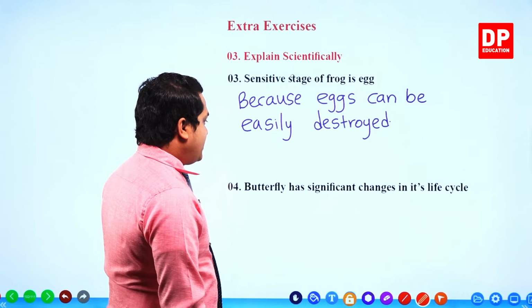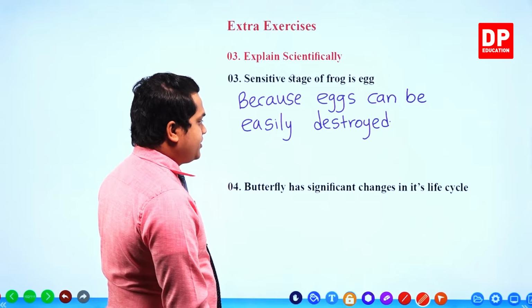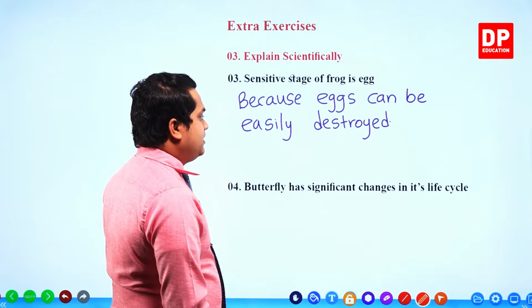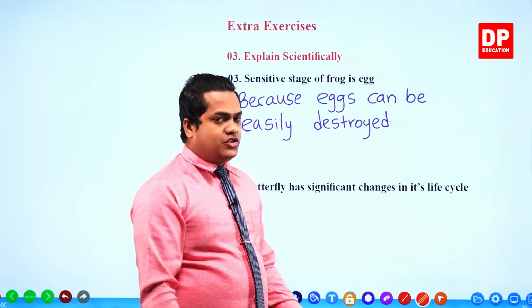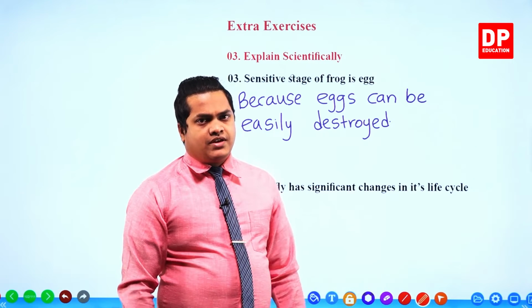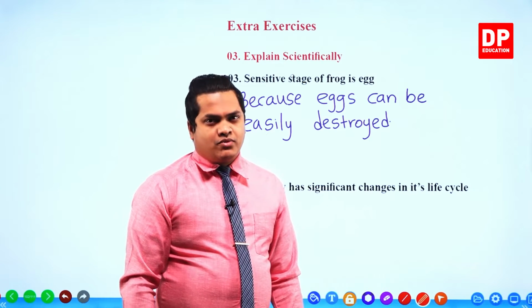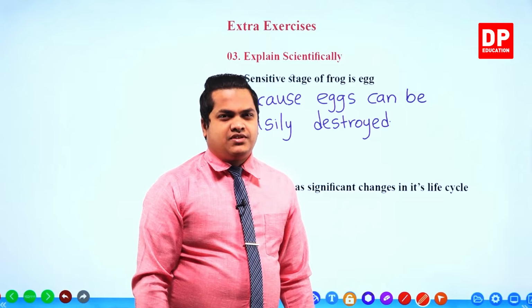Next one. Butterfly has significant changes in its life cycle. Of course, butterfly has significant changes because butterfly undergoes complete metamorphosis, or metamorphosis in simple terms.